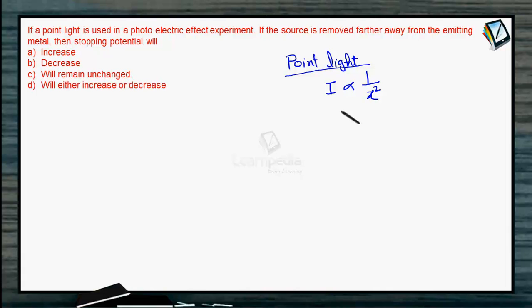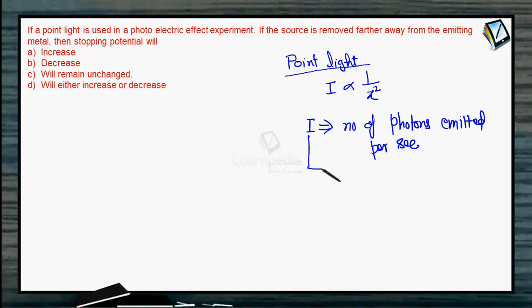So what is intensity? Intensity basically refers to the number of photons emitted per second. Well, not exactly.